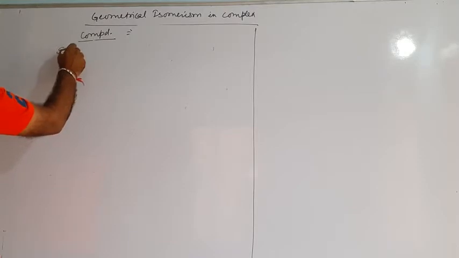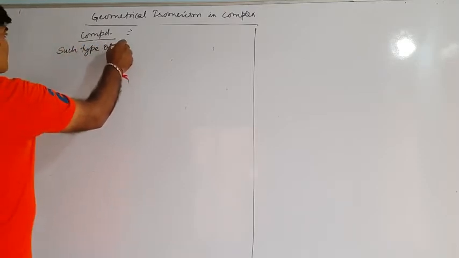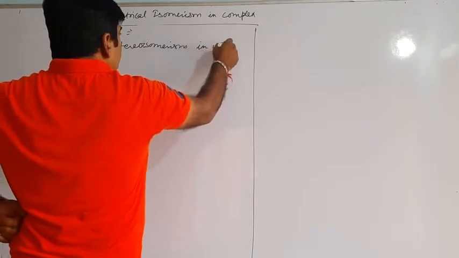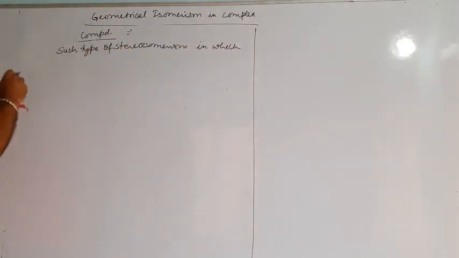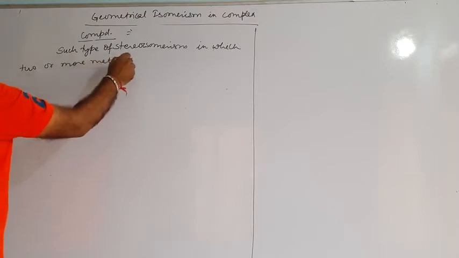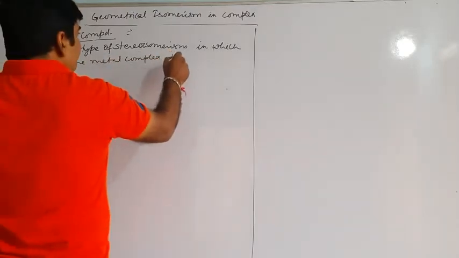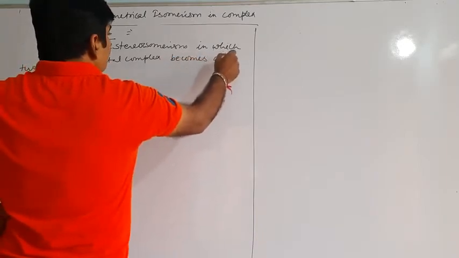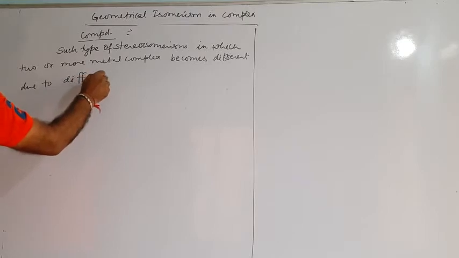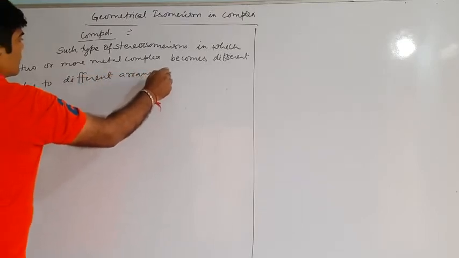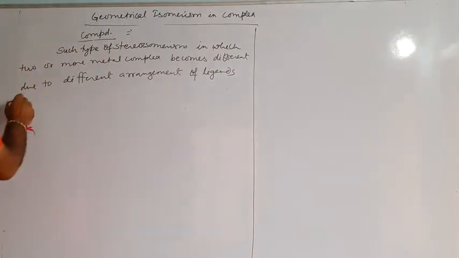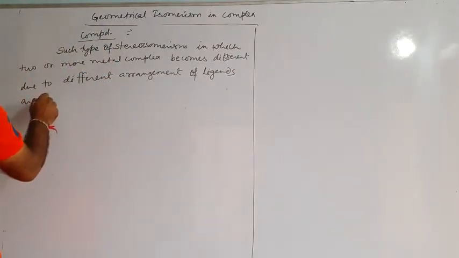That is, such type of stereoisomerism in which two or more metal complexes become different due to different arrangement of ligands around the central metal atom or ion.